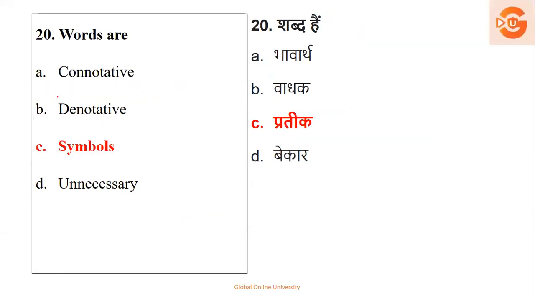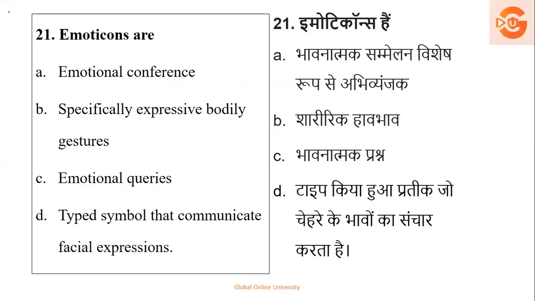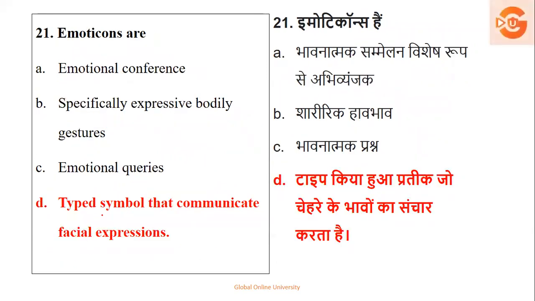Next, words are connotative, denotative, symbols, unnecessary. We have just seen that words are nothing but sound and sight, that is symbols. So the right answer is symbols. Okay. Now, emoticons are what? Emotional confidence, specially expressive bodily gesture, no. We know emoticons are not body gestures, not a conference also. Emotional queries, these are not at all related. They are the type symbols, emojis, which we call that communicate facial expressions. So the right answer is D.